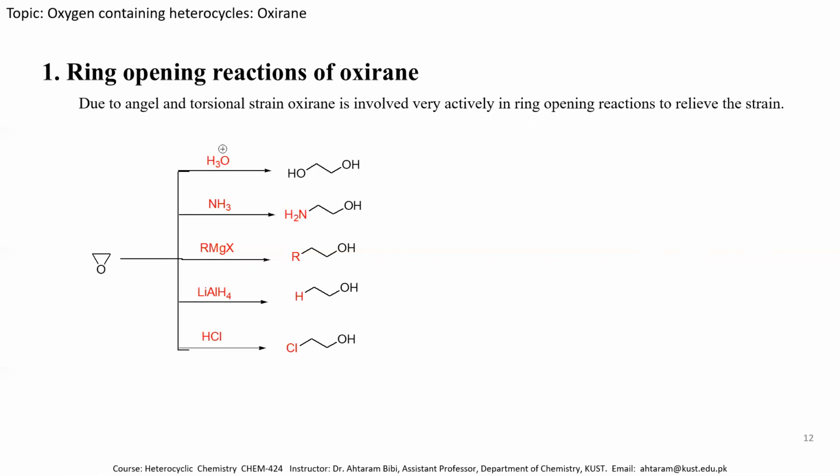But when we take the unsymmetrical epoxide molecule, then from which side the ring will open depends on the condition of the reaction. For example, if we take this epoxide molecule, with this carbon carrying 2 hydrogen atoms and this carbon carrying 2 methyl groups, and the condition is acidic, we can use methanol and sulfuric acid. Then this methoxide will open this ring from the more sterically hindered side, and it will attack from here, and it will produce this product. And you can see that this OCH3 opens the ring from the more sterically hindered side.